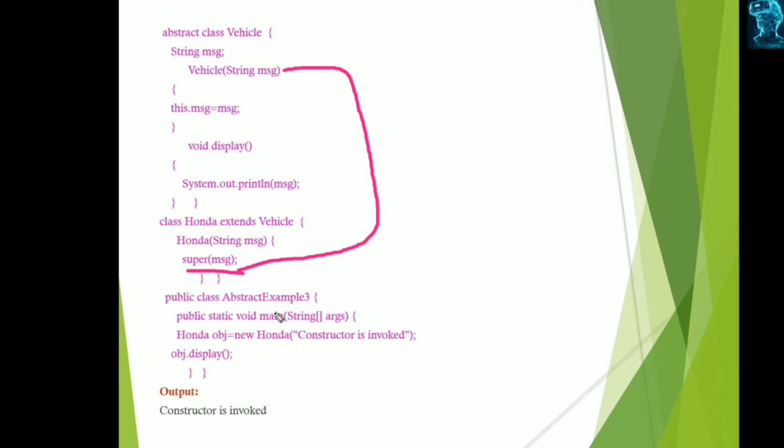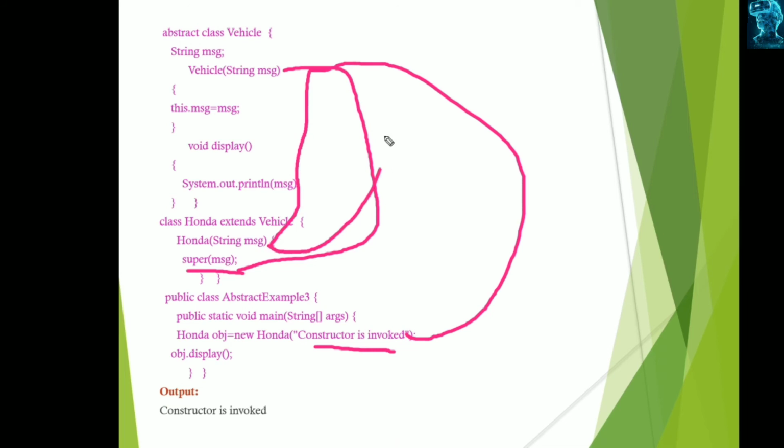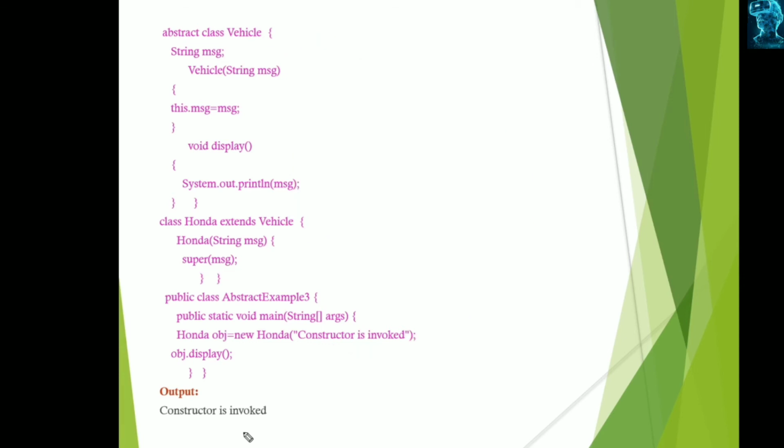Here we have only the constructor. So when we pass the message while creating the object, that can be displayed with its message, that is the display message. So obj dot display displays this message, constructor is invoked. This is passed here and this is passed here, so it displays this method. This is the example for using the abstract class with constructors.